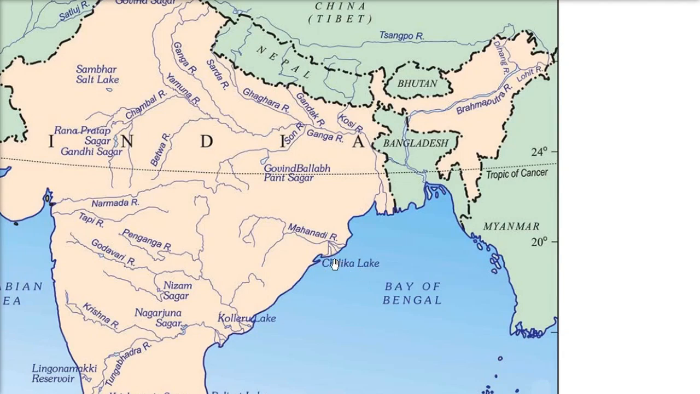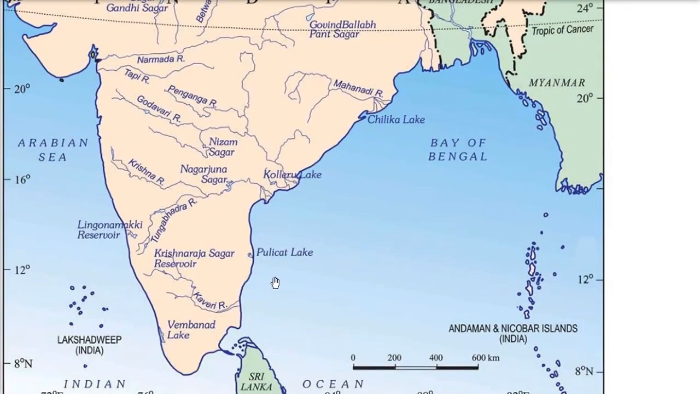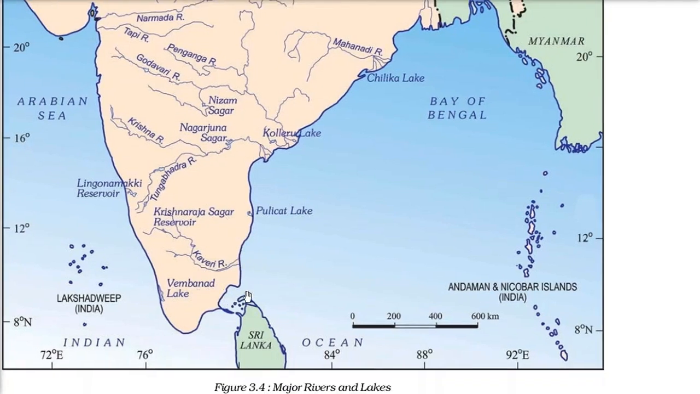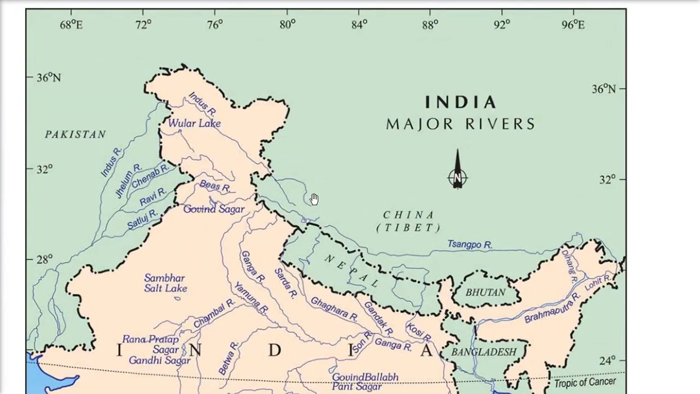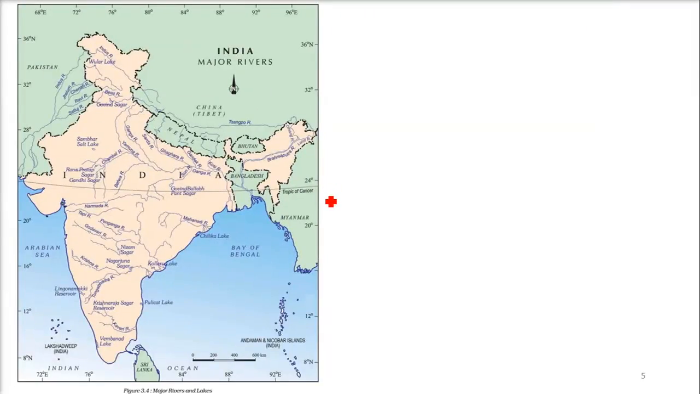Then we have Chilka Lake. It's very famous for birds, and this Chilka Lake is in Odisha. Then we have Kolleru Lake, Pulicat Lake. Then we have the Krishna Sagar Reservoir, Nagarjuna Sagar. All these are what we are talking about today. So all this is just a glimpse of Indian major rivers.